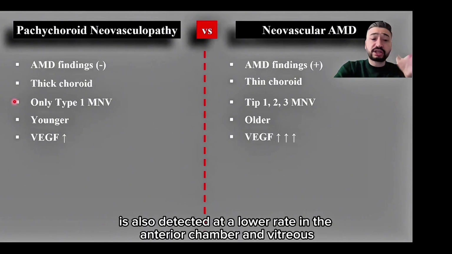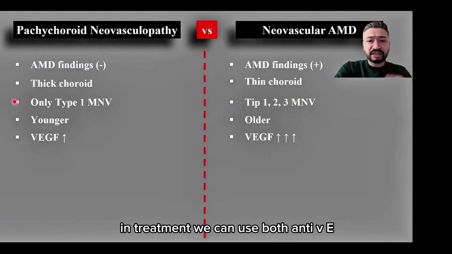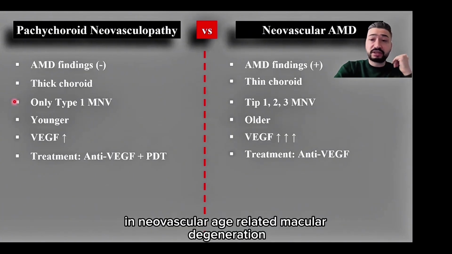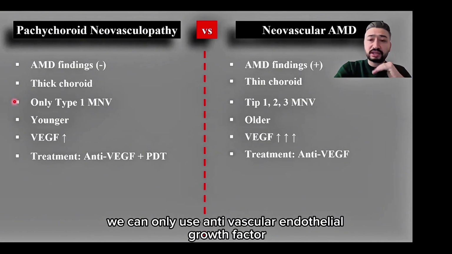VEGF is also detected at a lower rate in the anterior chamber and vitreous. In treatment, we can use both anti-VEGF injections and photodynamic therapy. In neovascular age-related macular degeneration, we can only use anti-vascular endothelial growth factor.